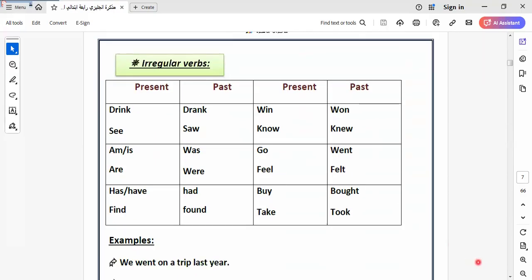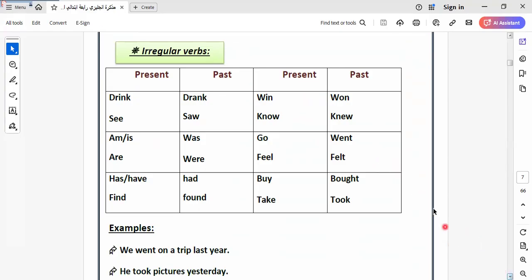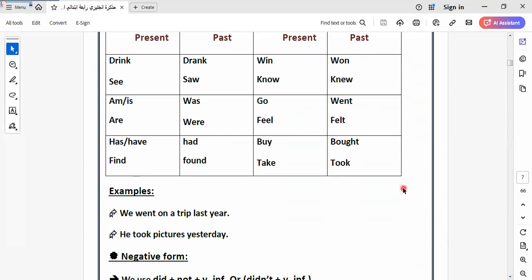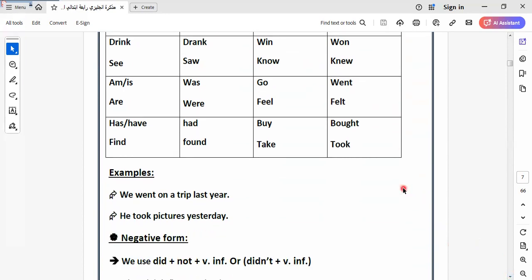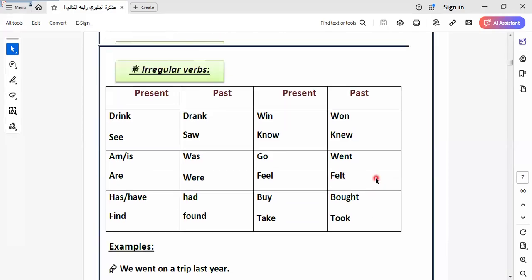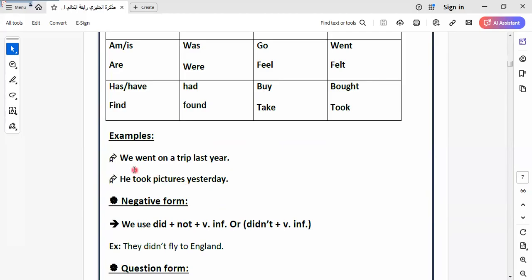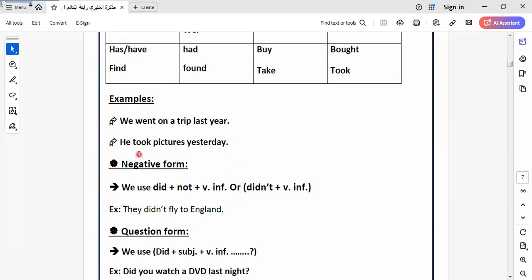And I hope you study this vocab from your books, or an extra book and textbooks. These verbs are available and you can search for them and keep them, because in the exam we must keep this vocab. We must write it as it is. This is called an irregular verb and it must be kept. Here we have examples: we went on a trip last year.